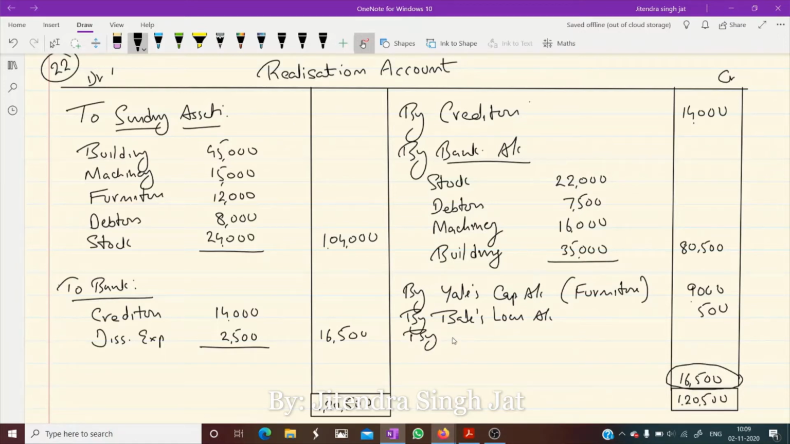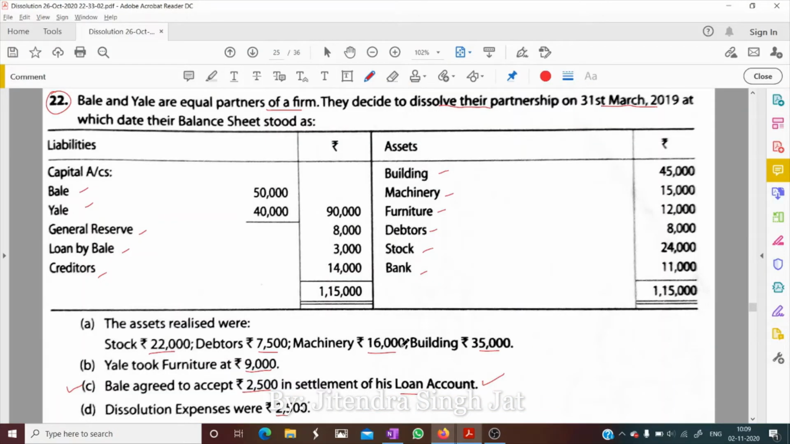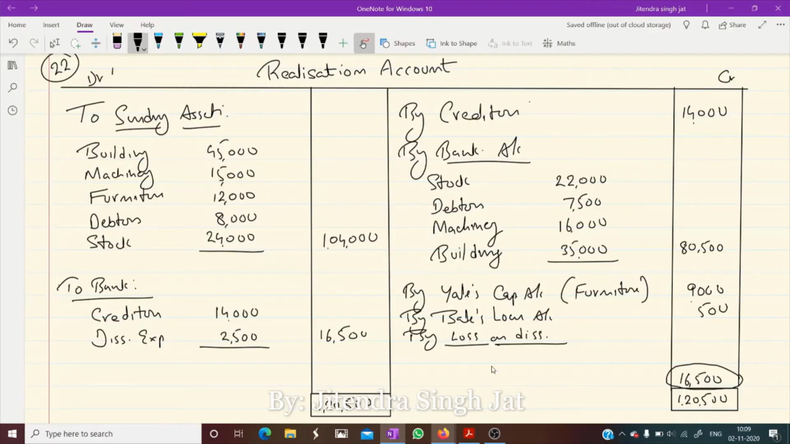So by loss on dissolution, transfer to partners capital account. Okay. So their ratio is not given. Also given, it is equal. It means their ratio is 1:1. So this 16,500 is to be distributed to Bale's capital and Yale's capital. How much? 8,250, 8,250.